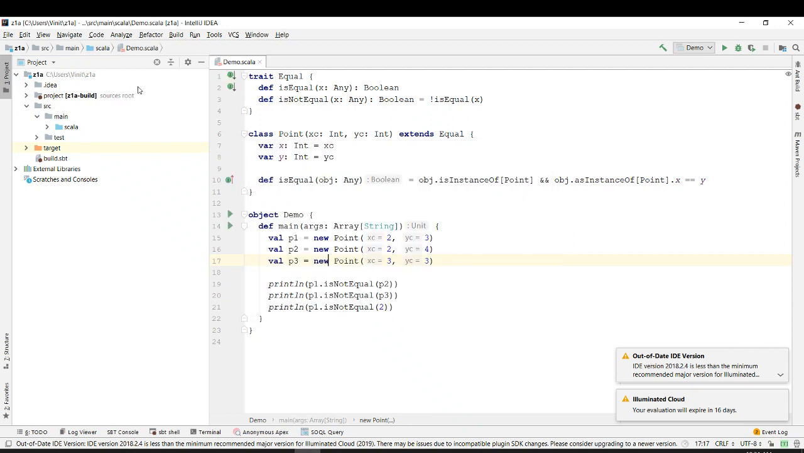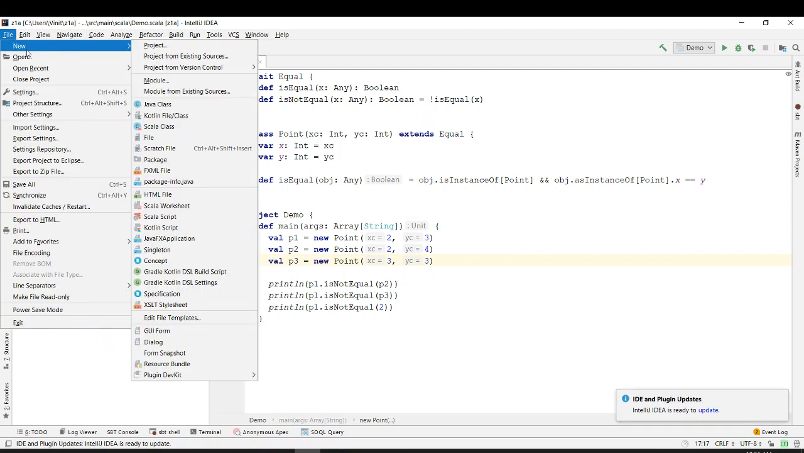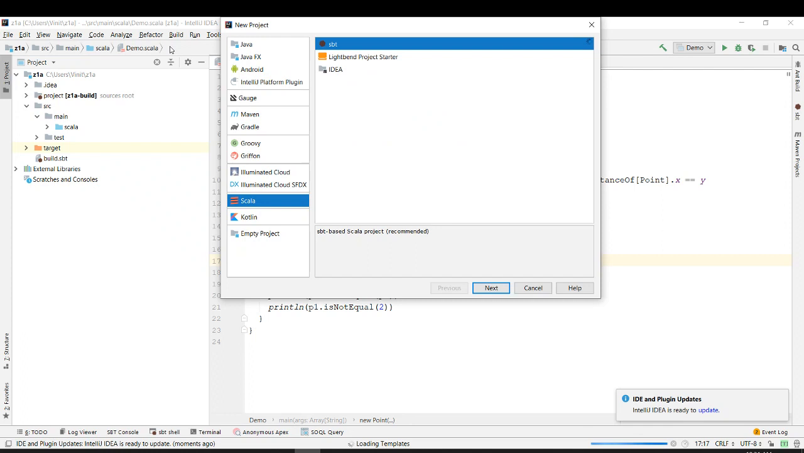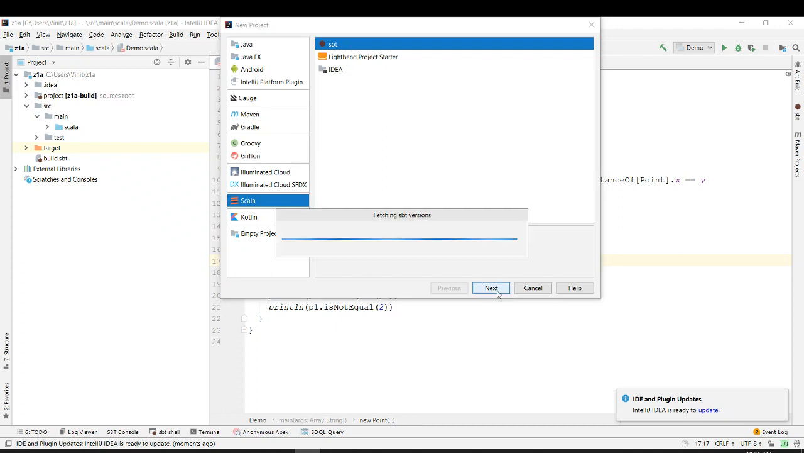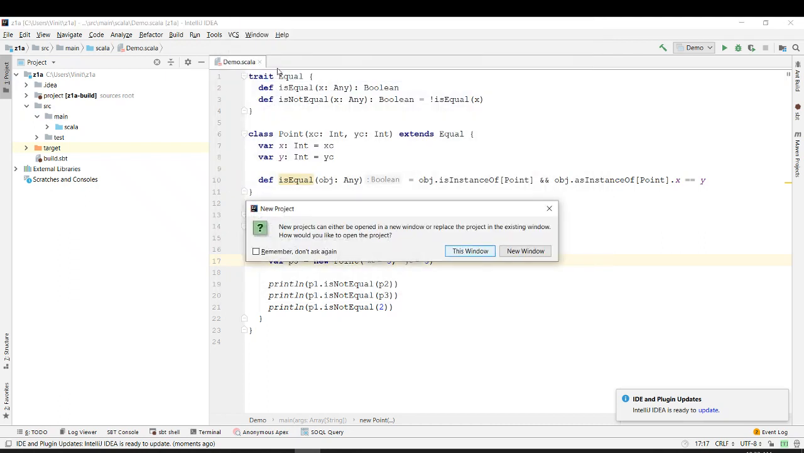Okay, so let's create a new project. We have to go to File, New, and Project. Then select Scala, then select sbt, and do Next. Then for the project name, let's put traits demo. Select it as this window.